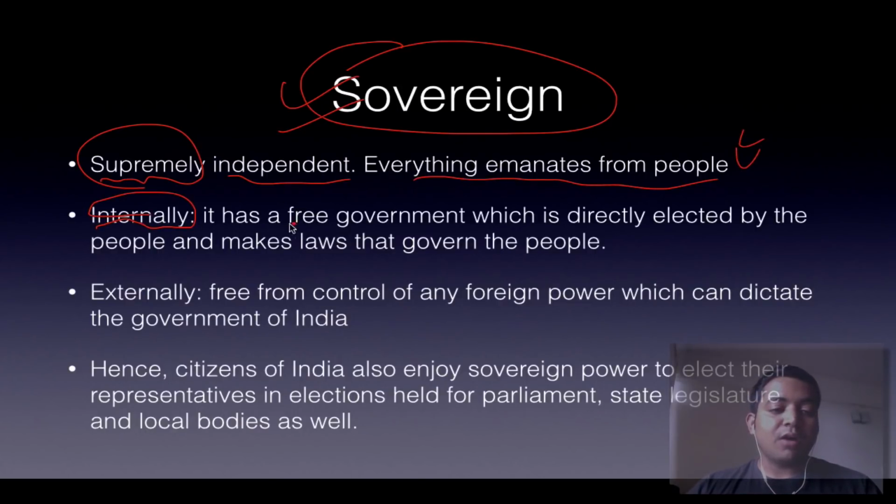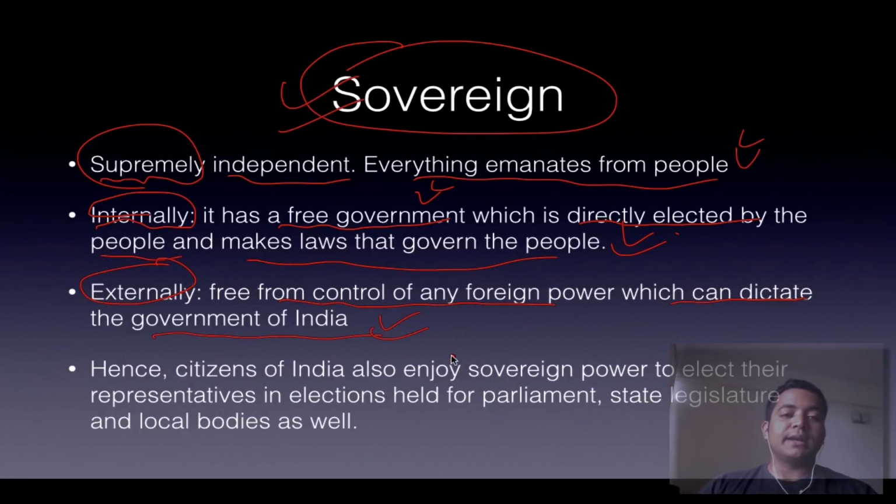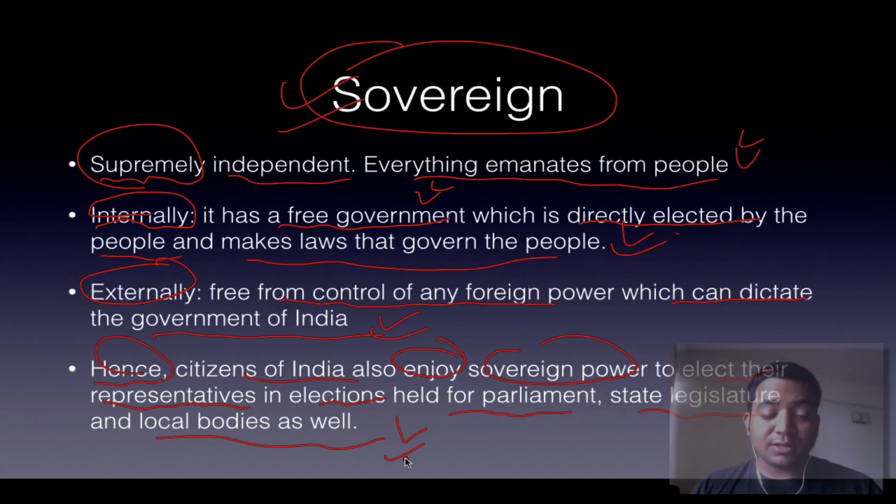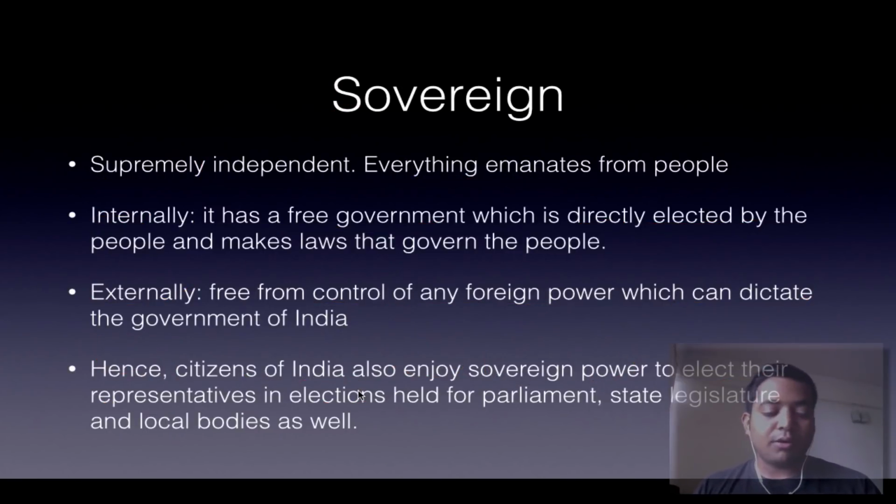Internally, we are sovereign. How? Because we have a free government which is directly elected by the people and it makes laws that govern the people. Is that understood? Externally, we are free from the control of any foreign power which can dictate to the government of India. Only the people can dictate to the government of India. Hence, citizens of India also enjoy sovereign power to elect their representatives in elections which are held for Parliament, state legislature and local bodies as well. Is that understood? Only citizens of India enjoy sovereign power because we can also elect the three-tier governments.